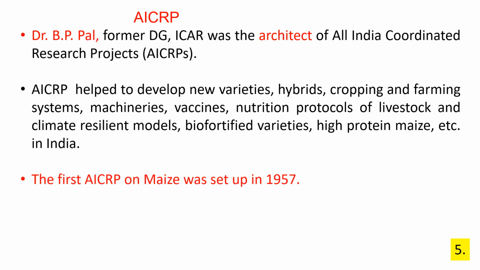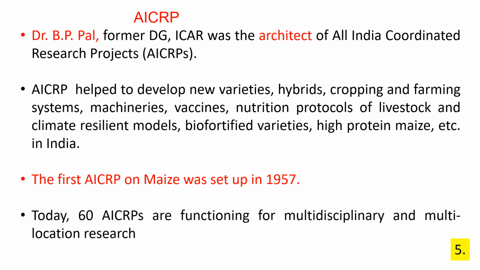The first AICRP on maize was set up in 1957. Today, around 60 AICRPs are functioning for multidisciplinary and multi-location research.